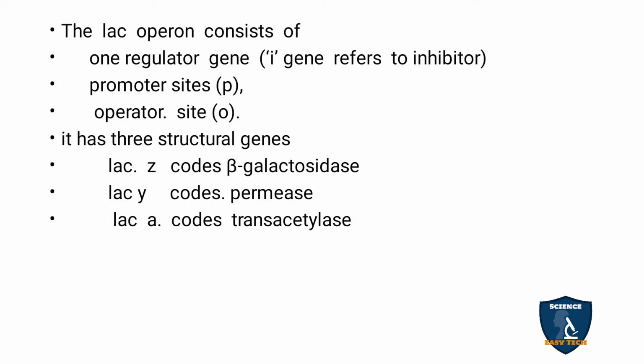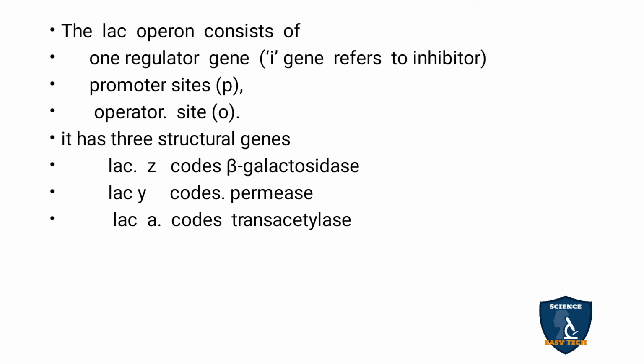The lac operon consists of one regulator gene, promoter site, and operator site. So in a lac operon, it consists of one regulator gene I. That I gene refers to inhibitor.